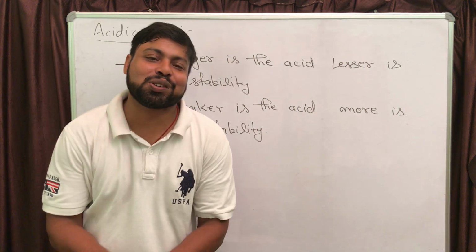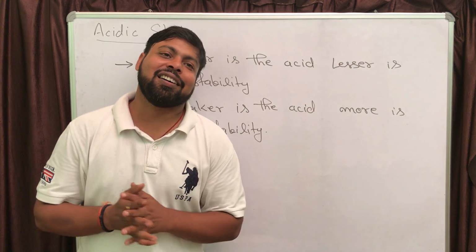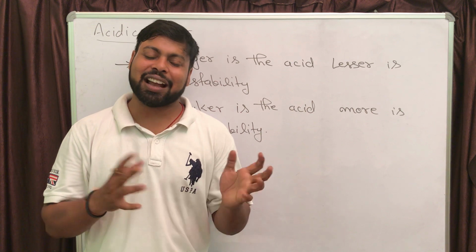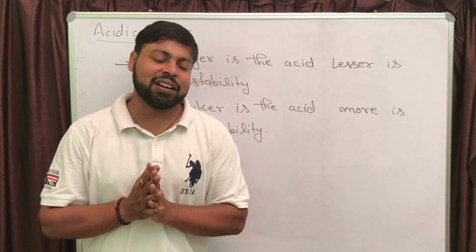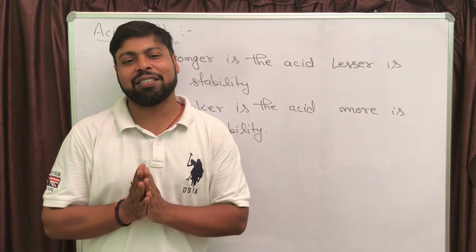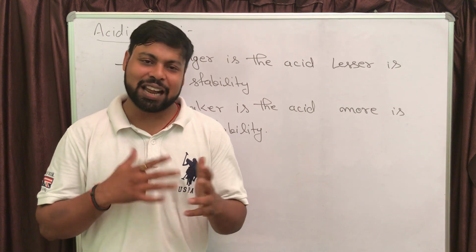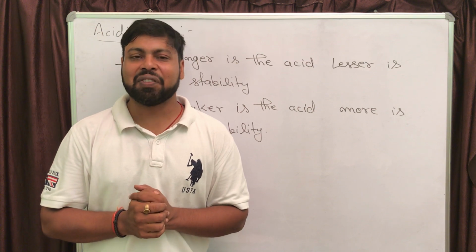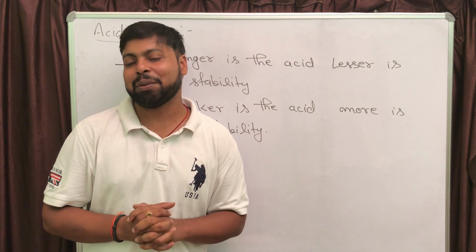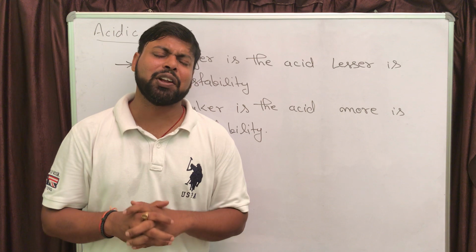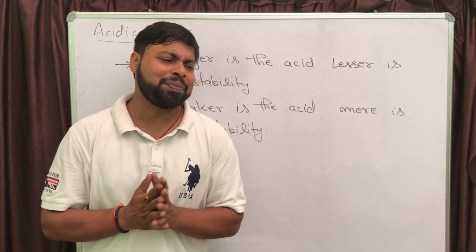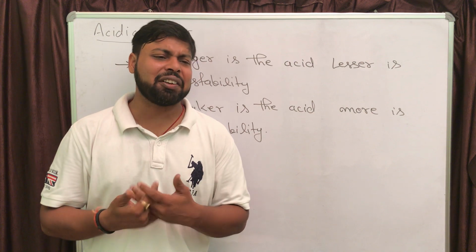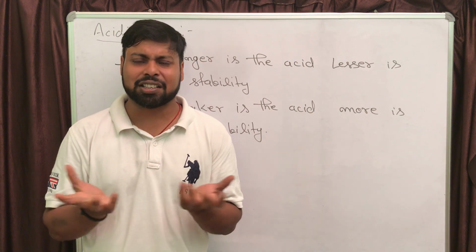One thing I also want to share: when you are solving the problem of comparing acidic strength, comparison of stability of neutral compounds will be very, very difficult for you. Never compare the neutral species for stability. If you want to compare the stability, you should have the charged species.